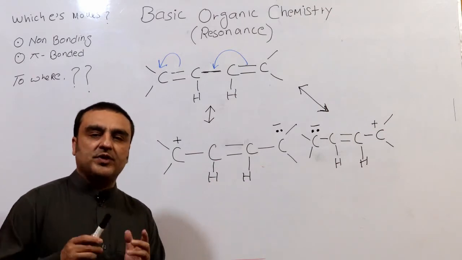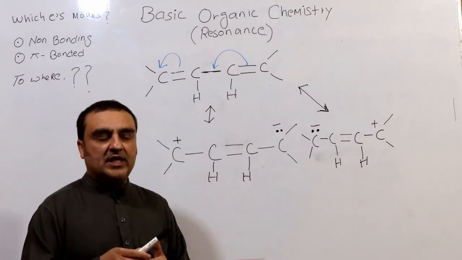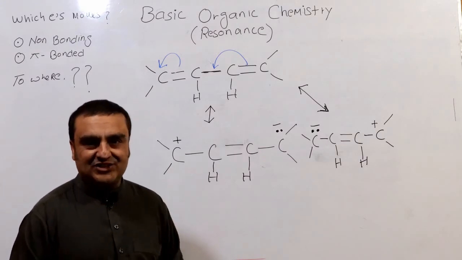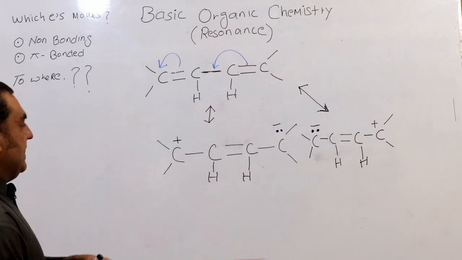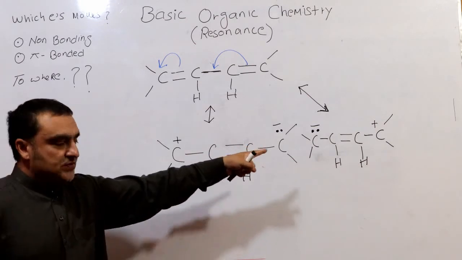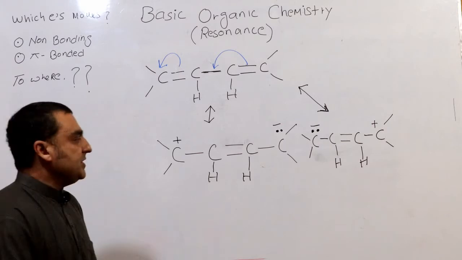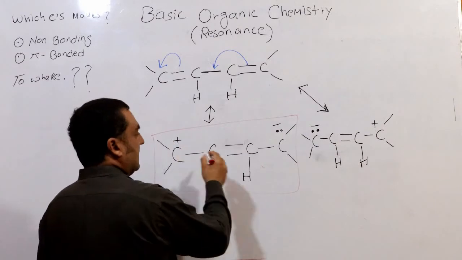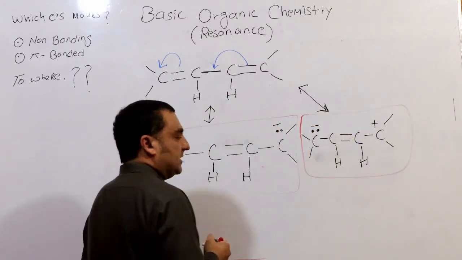If this is boring for some students and they want to study a little bit more advanced material, they need to click on the link shared below. So here two resonance forms are created. One resonance form is this, and this is the other resonance form of the same molecule.